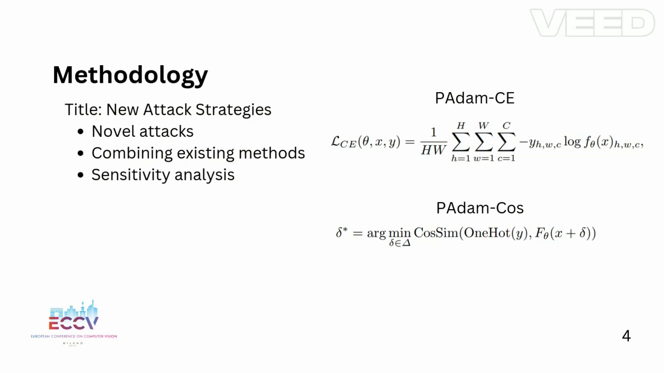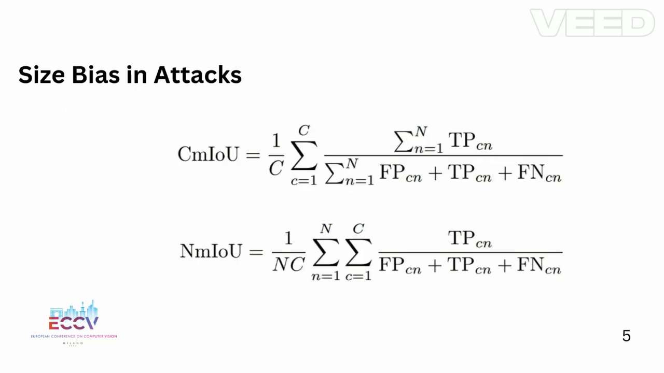So about the methodology, we created two novel attacks. These two attacks are basically just variants of the standard PGD algorithm. We integrated an Adam optimizer in the standard PGD, and we used two different kinds of loss function. The first was the standard cross entropy, and the second was the cosine similarity with one-hot encoding.